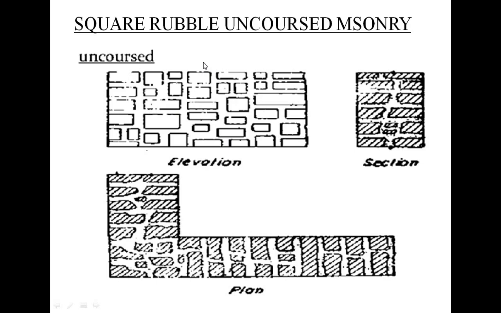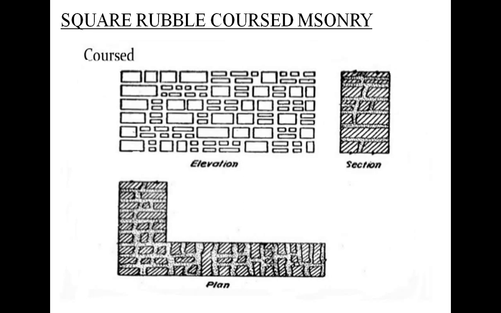Why is it named uncoursed? Because you can see that nowhere is a horizontal joint completed throughout the span of the wall. The joint starts here, continues here, and breaks here. No horizontal joint is continued. That's why this is uncoursed square rubble masonry. Why is it called square? Because it is hammer dressed, with beds and sides in straight lines. That's why it is called square rubble uncoursed masonry.